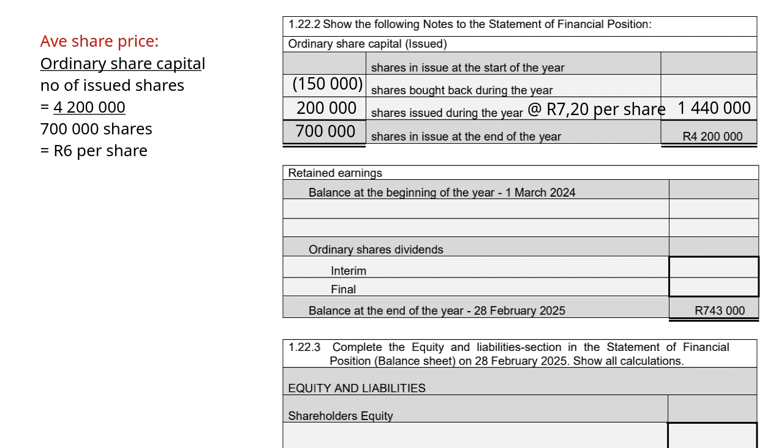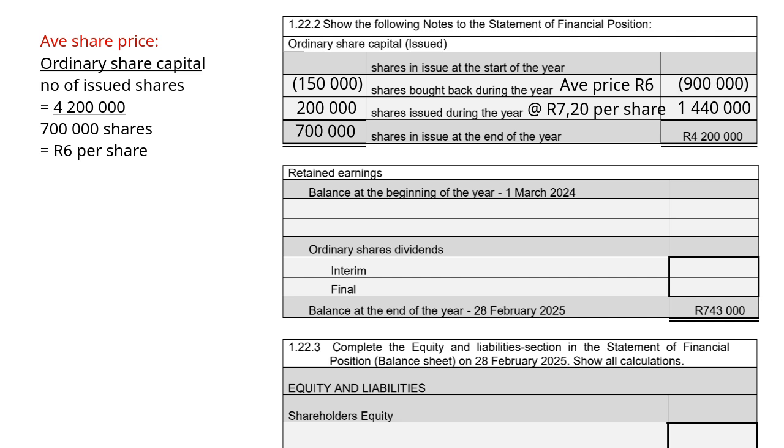So to calculate the average share price, it's our ordinary share capital divided by the number of issued shares at that date. So at that date, it's 4.2 million Rand divided by 700,000 shares to give you 6 Rand per share. So it's always bought back at the average price. In this case, it is 6 Rand per share. So 150,000 times 6 Rand gives you 900,000 in brackets.